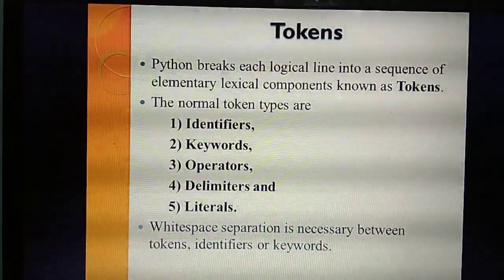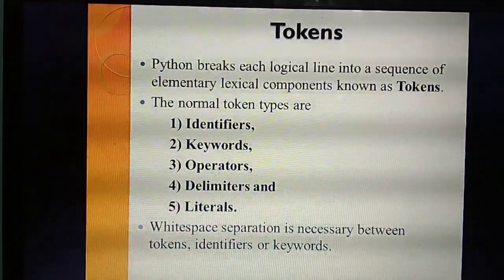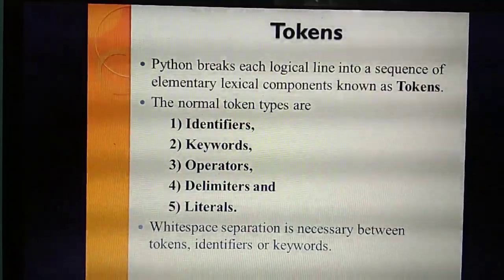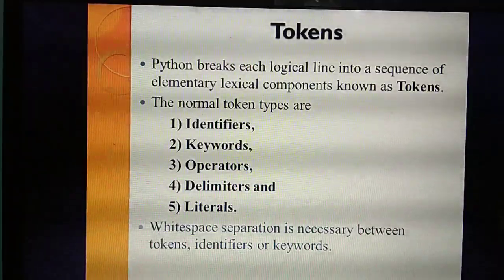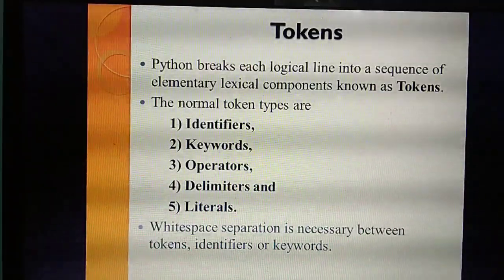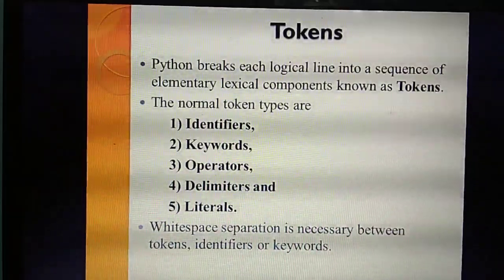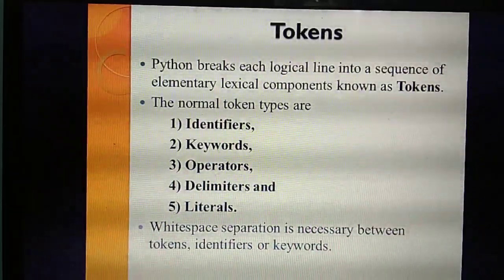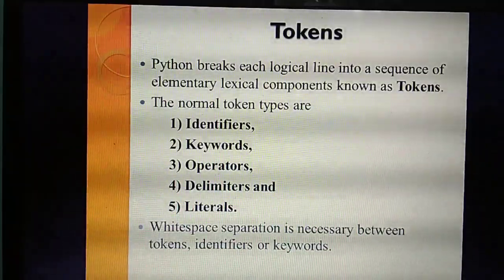Python will break each logical line, that means the codes or instructions given by the user, into a sequence of elementary lexical components. What do you mean by lexical? Meaningful components.